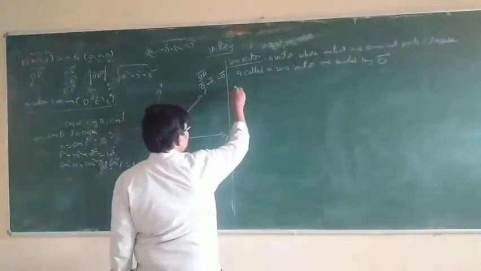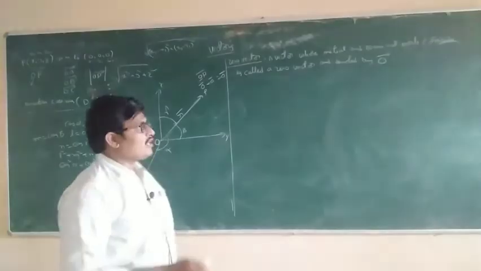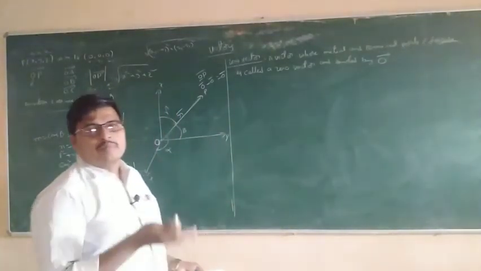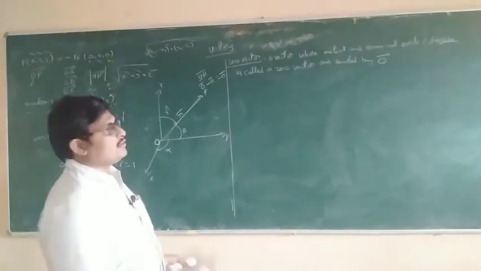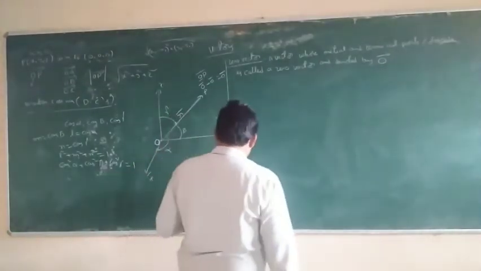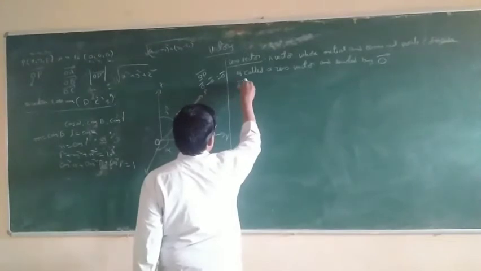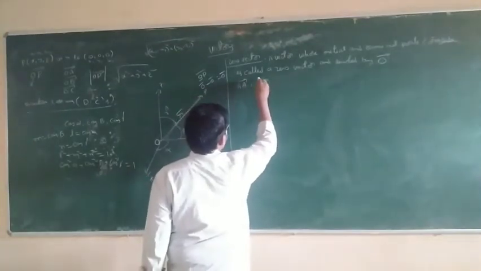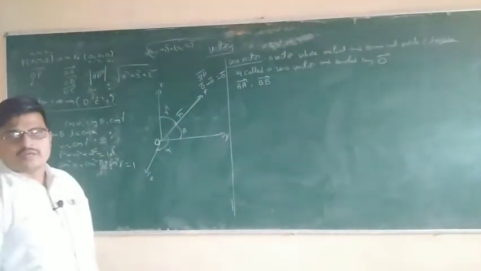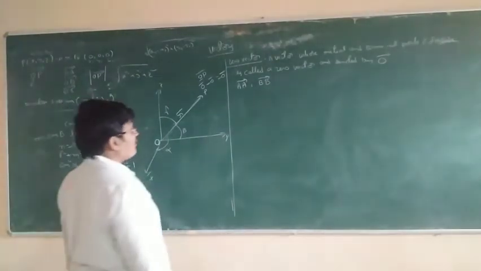So zero vector means there is no definite direction and zero magnitude. Magnitude is zero, direction is not defined. This is the zero vector. For example, AA bar, BB bar, CC bar are examples of zero vector.